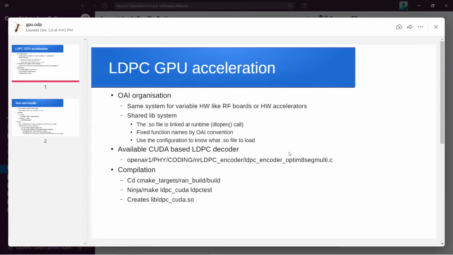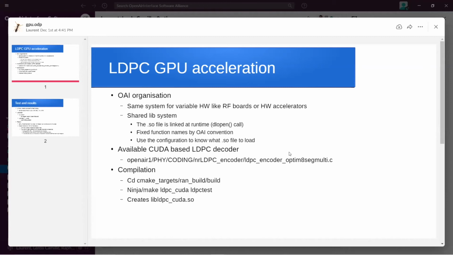So for LDPC now we have at least 3 .so files, one that uses regular CPU, one that uses the T1 card, and one that uses GPU. And so the CUDA one, GPU is CUDA today. There is not yet OpenCL. So I've put the file name.